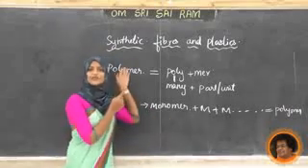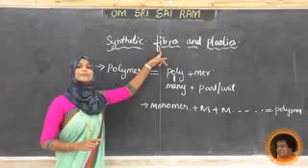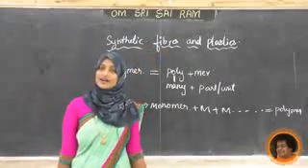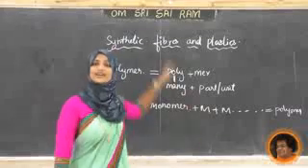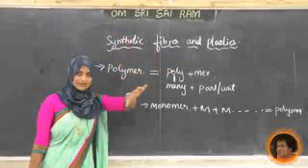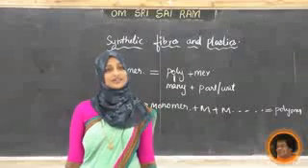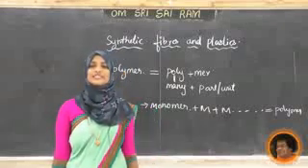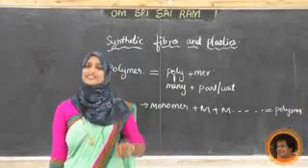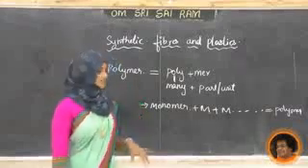Now our synthetic fiber is a polymer. Now can we see any natural polymer? Do you know any idea? We have come to know that all synthetic fibers are polymers. But what about natural polymers? Natural polymers also occur in our nature. A simple example I will tell you, student, that is cotton. Have you seen cotton? How soft it is. It has the polymer called cellulose.